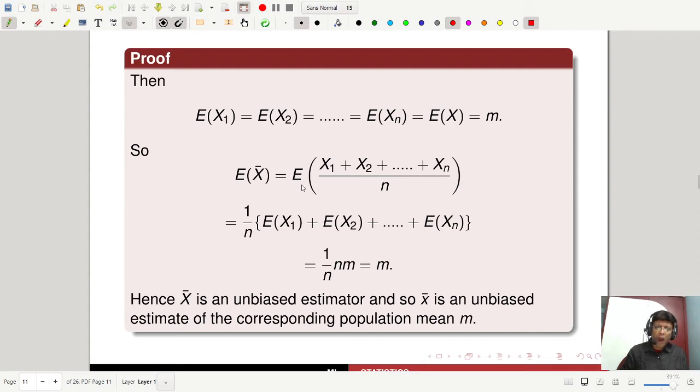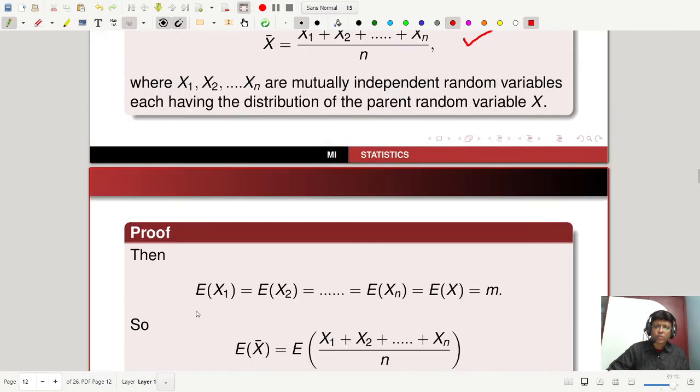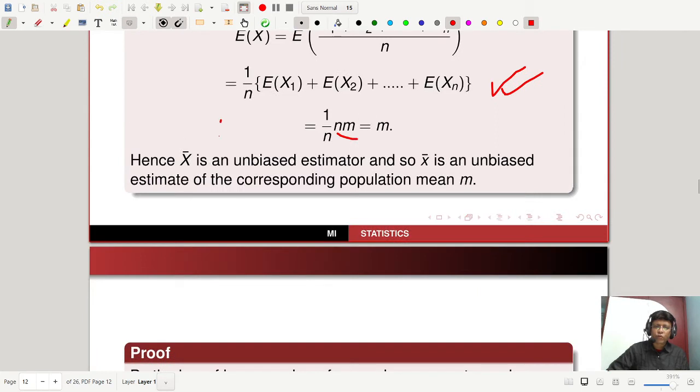Now expectation of x bar equals expectation of this whole thing, (x1 + x2 + ... + xn) by n, and that is 1 over n times expectation. If you split the expectation, using the properties of expectation, we can write this line, and these are all m. So what is the number of m's? n m's. So it will be nm. The n got cancelled, and m is the result. So we have proved that expectation of x bar is m.